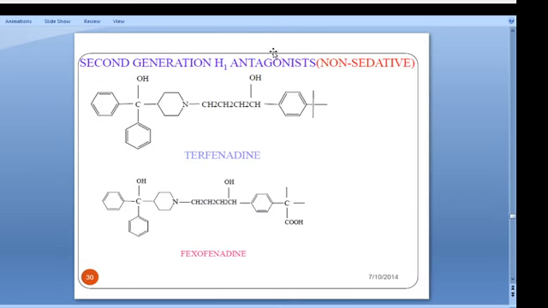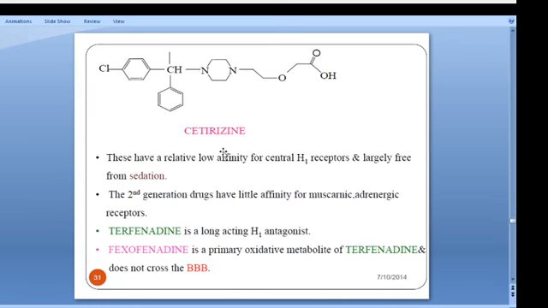So now we can go for the non-sedative second generation. So far we have discussed first generation drugs, which are sedative because they cross the blood-brain barrier. Now the second generation H1 antagonists, or non-sedative ones: terfenadine and fexofenadine, and the next one is cetirizine. This is the major drug.